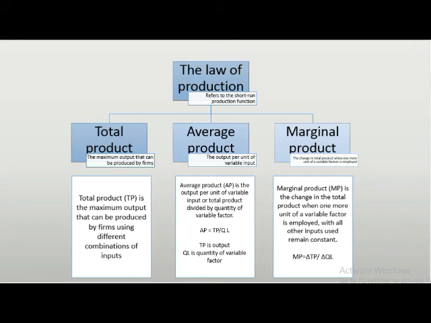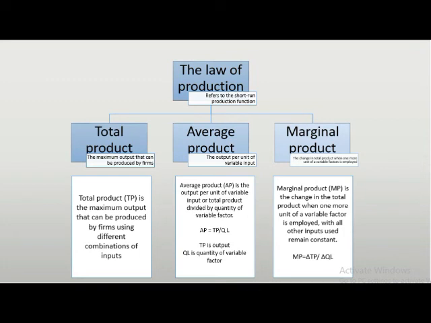If Aurora Enterprise employs additional labor after reaching the maximum total product, the firm will suffer losses because the number of labor is more than sufficient. At 8 units of labor, MP becomes 0 and it becomes negative with the 9th labor employed.